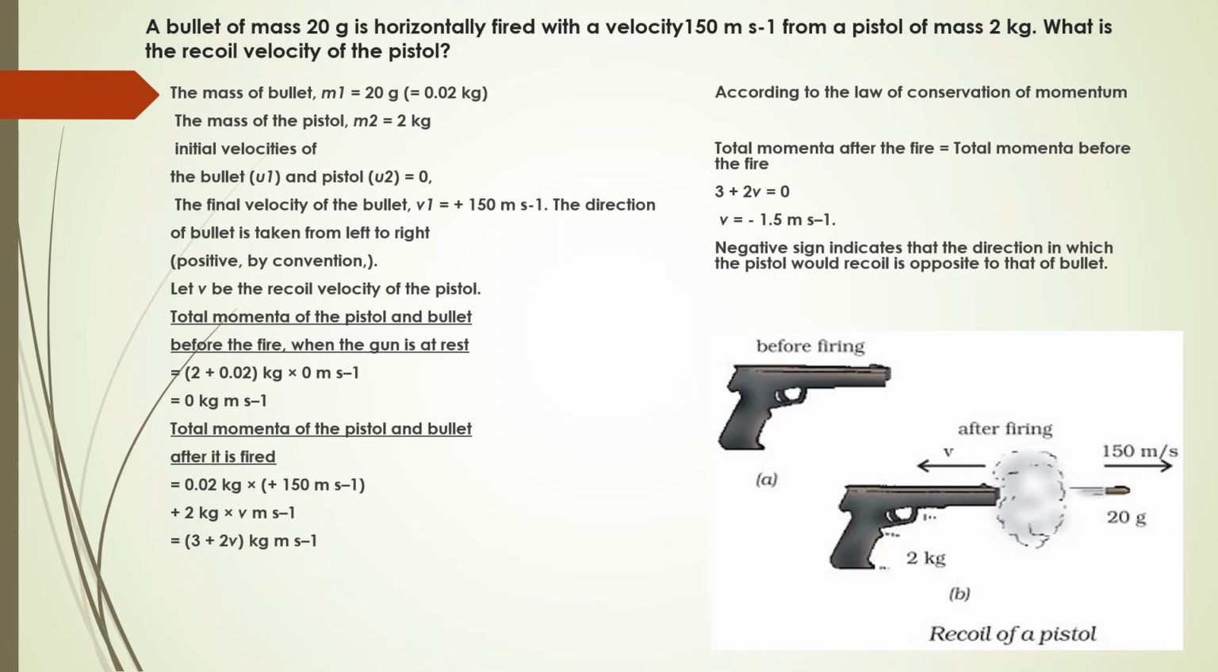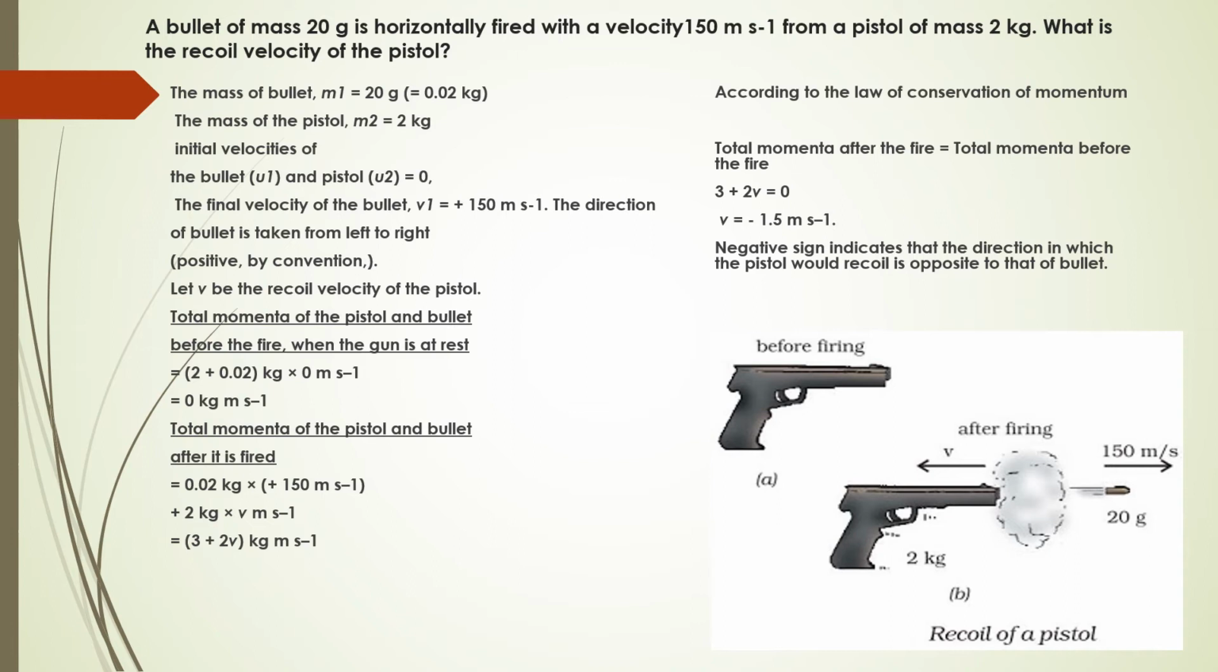It is 0.02 kg, the weight of the bullet, into the velocity of the bullet, which is 150 meter per second, plus 2 kg of the gun into v, which we are going to find out. So that becomes 3 plus 2v kg meter per second.